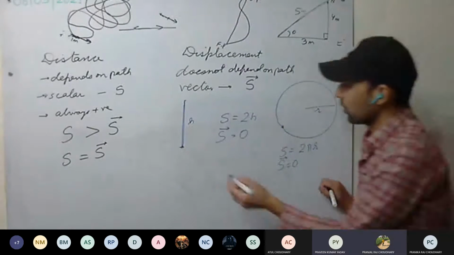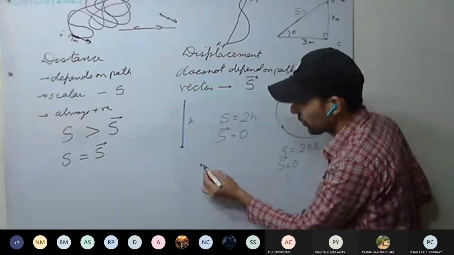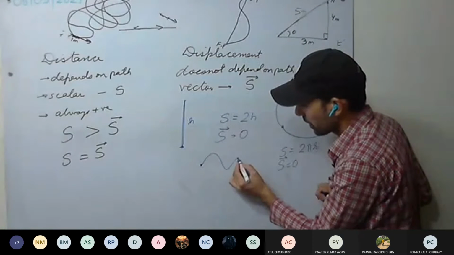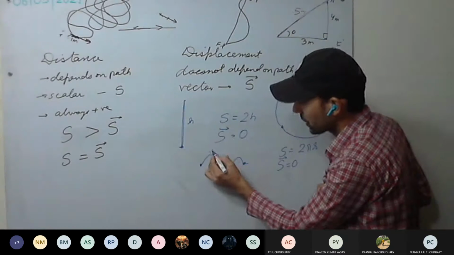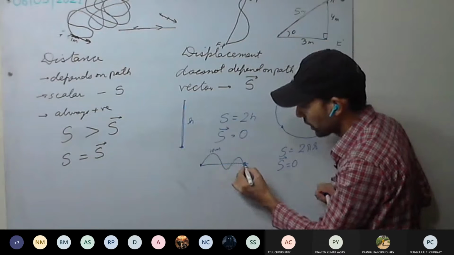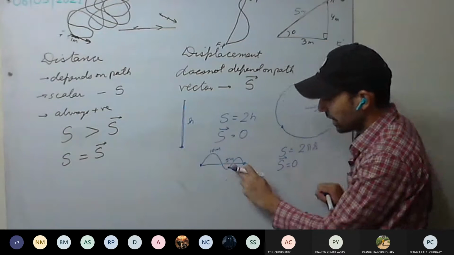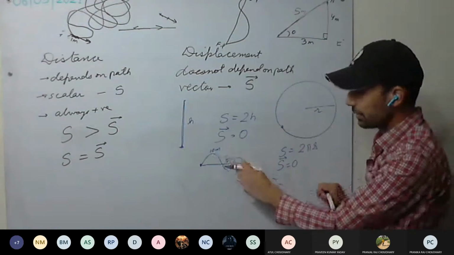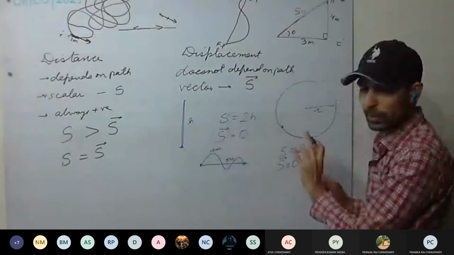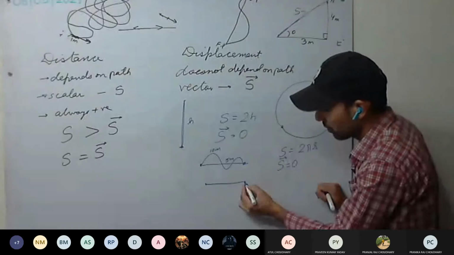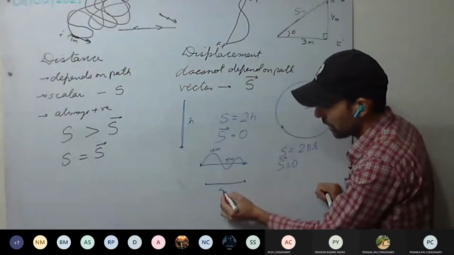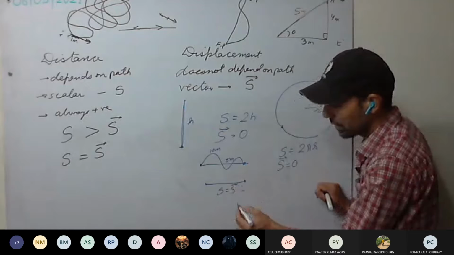For example, body started from here and moved here, this is 10 meter. The shortest distance will be 5 meter. Displacement is less than distance. For example, if body starts and moves in a particular direction only and stops there, here the distance is same as displacement.